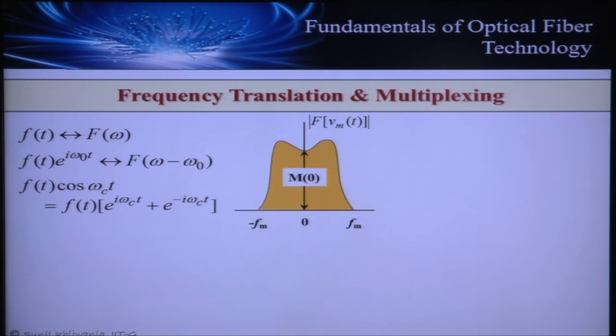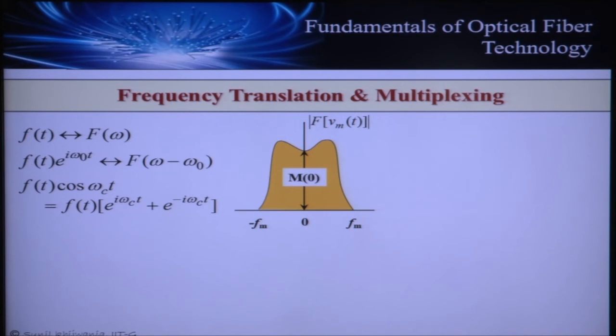And if we multiply the same signal by an exponential term e to the power minus i omega c t, then from this property the multiplication by this term will translate the function in frequency domain by the same amount omega c, but in the opposite direction. So the impact of these two will be to translate the function in 2 directions by an amount omega c, as we have observed for the previous case.